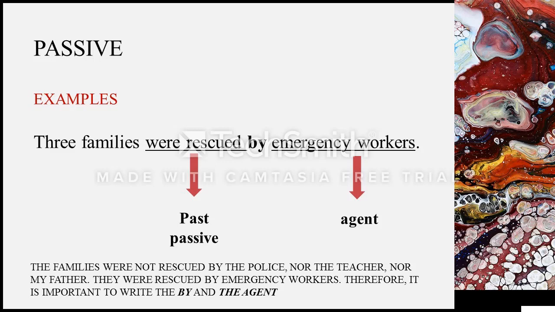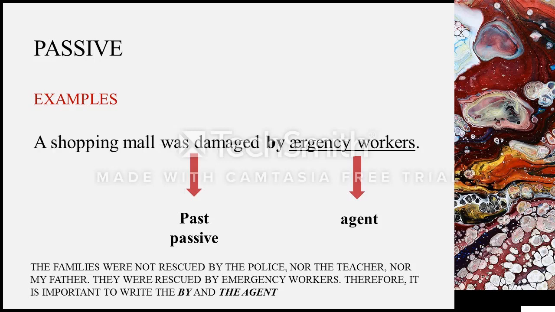So I put the quote here. The families were not rescued by the police, nor the teacher, nor my father. Like I told you, they were rescued by emergency workers. Therefore, it is important to write the by and the agent. I hope that's clear. Remember, when it's too general, I do not use it. But when it's important, I need to let you know who the doer was. I have to use it.